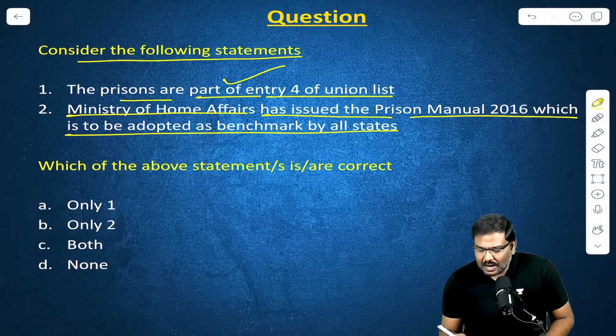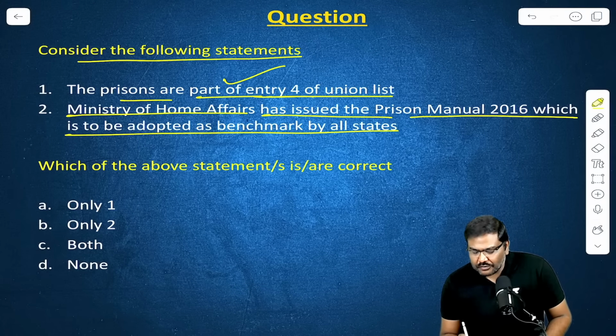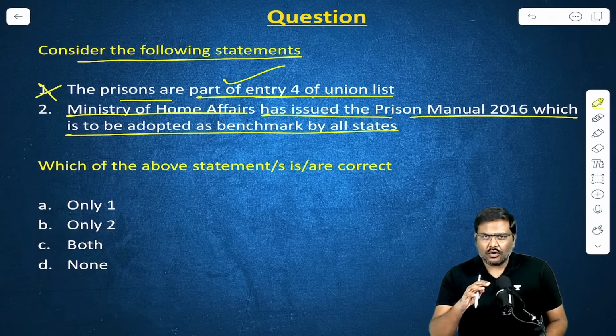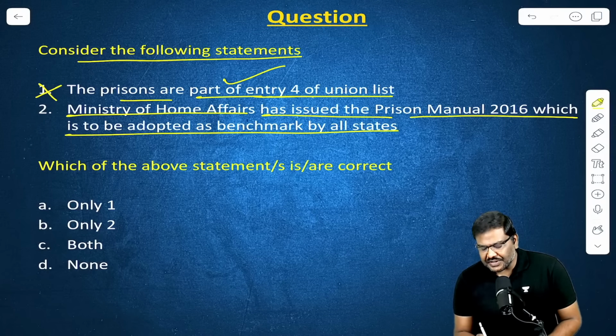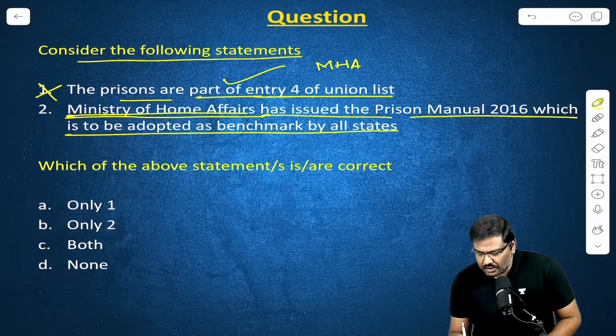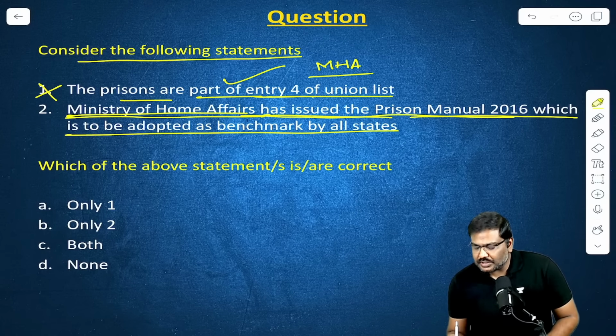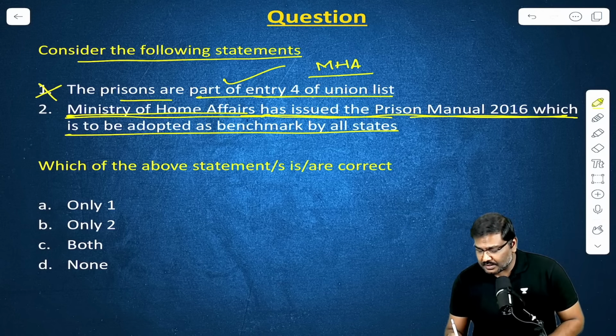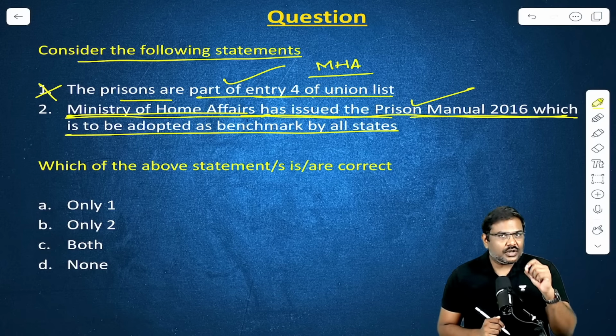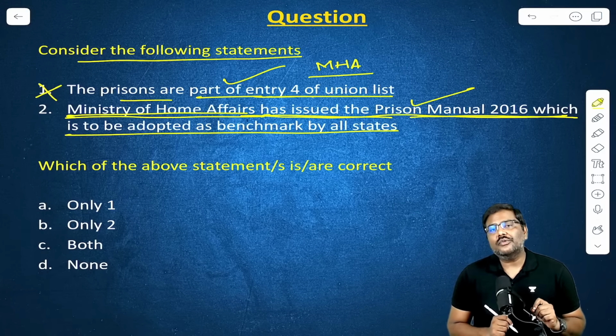The prisons are part of the entry 4 of Union List. Incorrect. Entry 4, state list. Second statement, Ministry of Home Affairs, MHA. Ministry of Home Affairs has issued the Prison Manual 2016. This statement is correct. The Ministry of Home Affairs has issued a Prison Manual 2016.